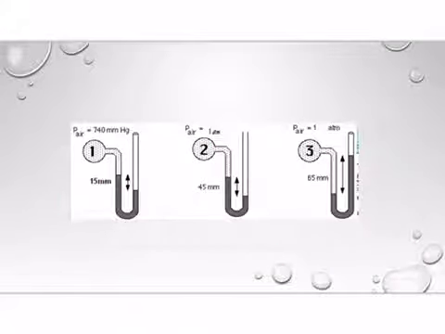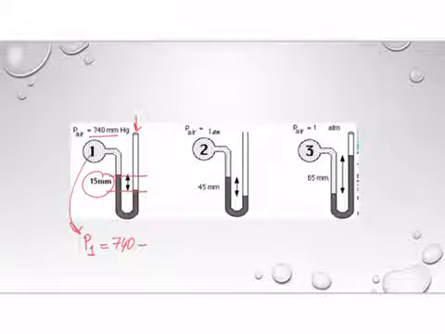Let's do some examples. The atmospheric pressure is equal to 740 millimeter mercury, and the pressure of the gas P1 is equal to, now look at the difference in levels. Which one is bigger? Atmospheric pressure is bigger than the pressure of the gas. How much bigger? 15 millimeter mercury bigger. So the pressure of gas 1 is equal to 740 minus 15, which is equal to 725 millimeter mercury.